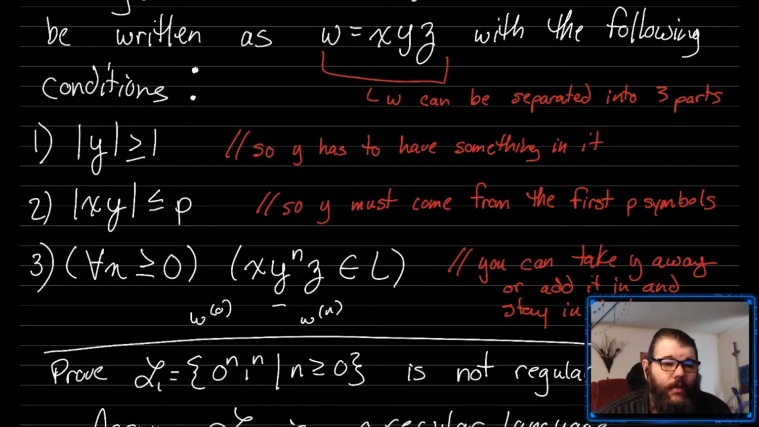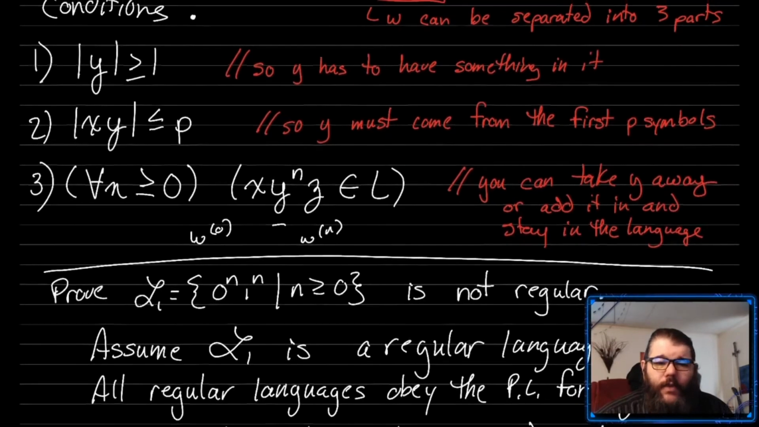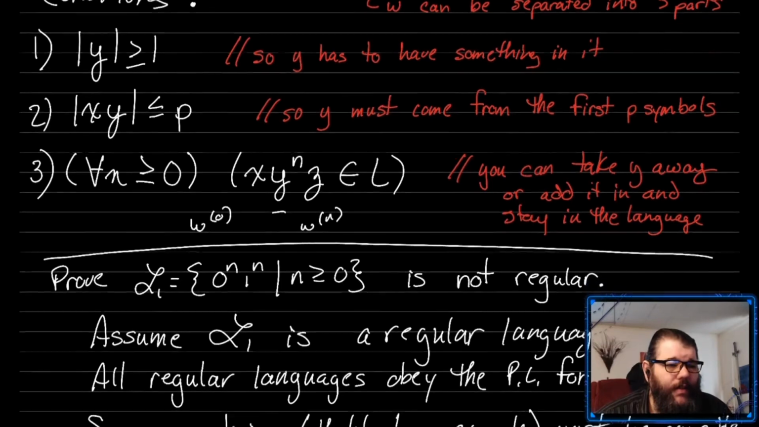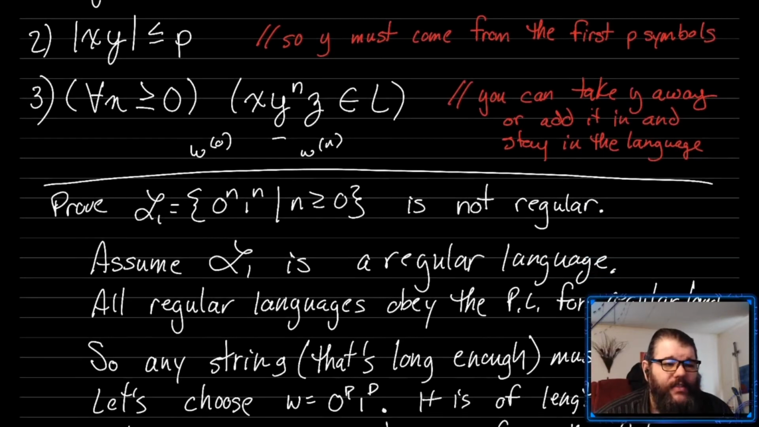To do that, we're going to assume that it is regular, and therefore it has to obey this pumping lemma that we just talked about. Now, you haven't gotten a lot of time just from the video to kind of intuit how this pumping lemma is working, so I'm just going to show it to you, and then we'll keep working on it, and hopefully you'll get there. Any string that's long enough, of length at least p, has to be pumpable. So let's choose a string that's definitely long enough. Let's choose a string 0 to the p, 1 to the p.